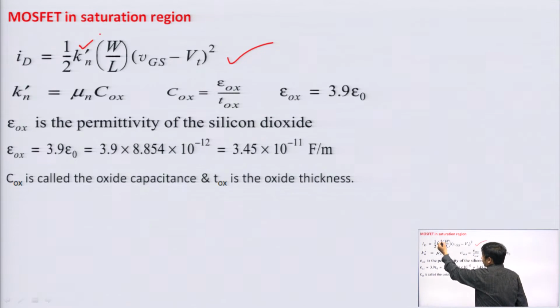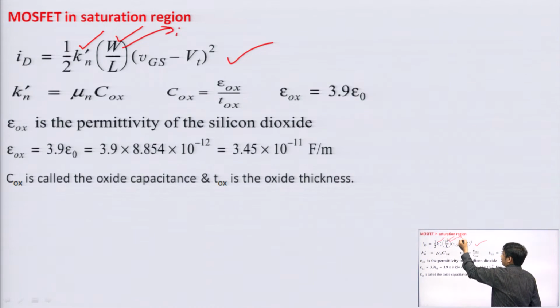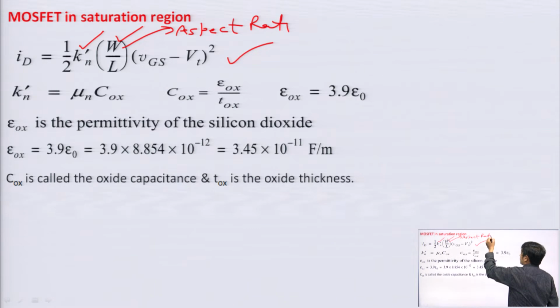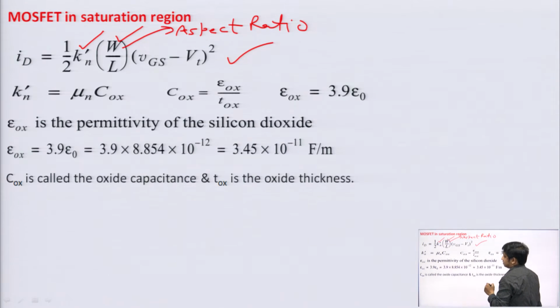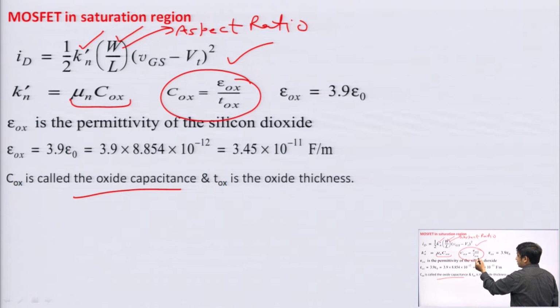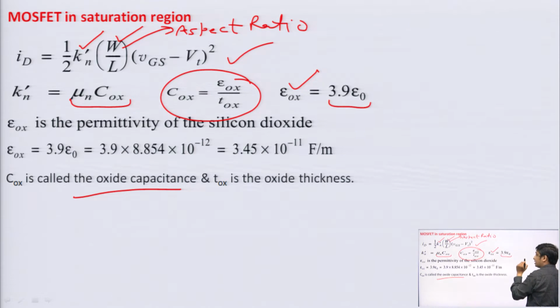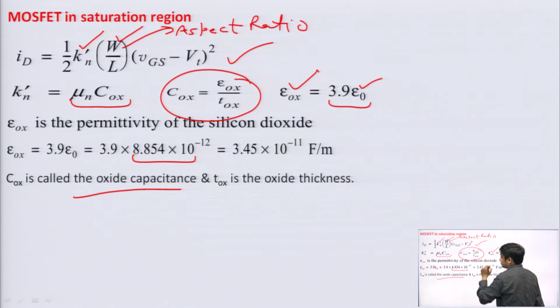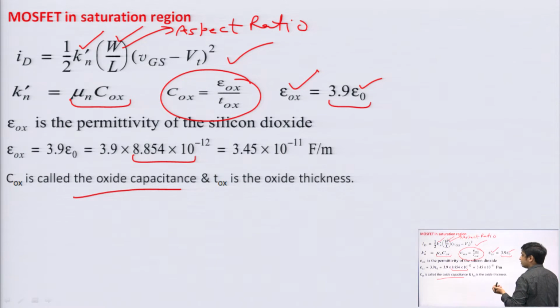This Kn dash is called process transconductance parameter. This W by L is called aspect ratio. W is the width of the channel, L is the length of the channel, and Kn dash is mu n into COX. COX is the oxide capacitance. And what is COX? It is epsilon OX upon TOX. Epsilon OX is the permittivity of the silicon dioxide, that is equal to 3.9 into epsilon naught. And what is epsilon naught? This epsilon naught is the permittivity of the free space, and the value of epsilon naught is 8.85 into 10 to the power minus 12 farad per meter, fine.